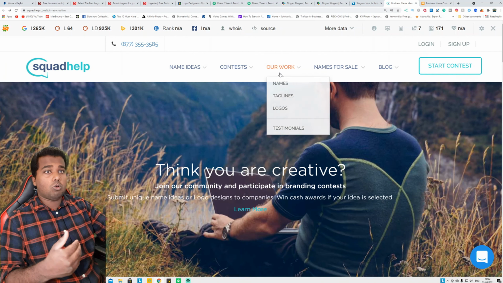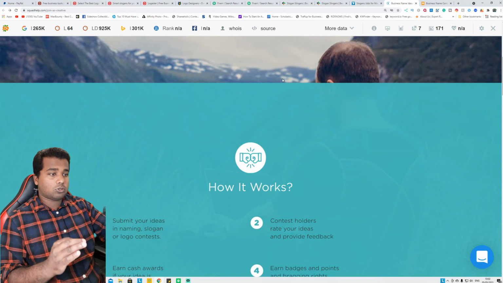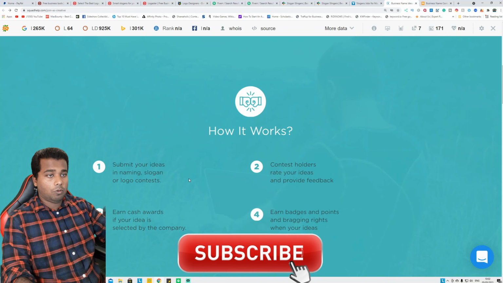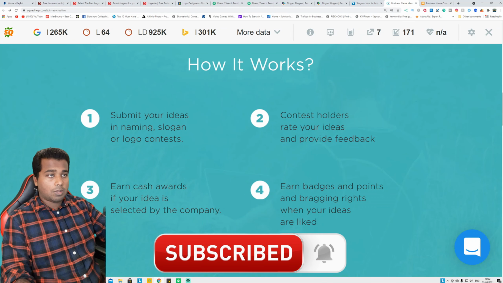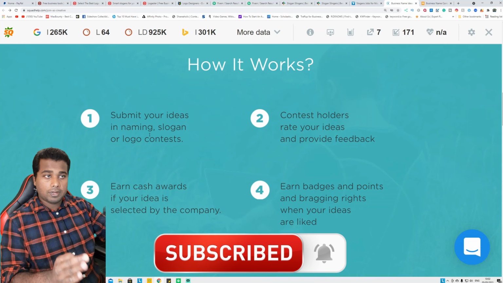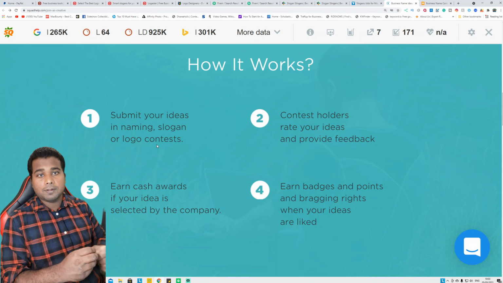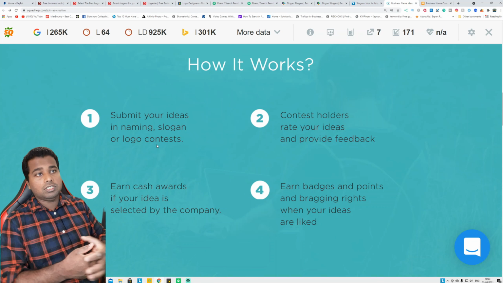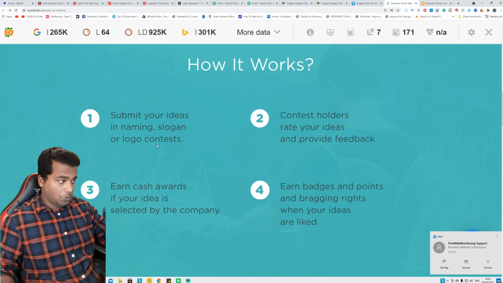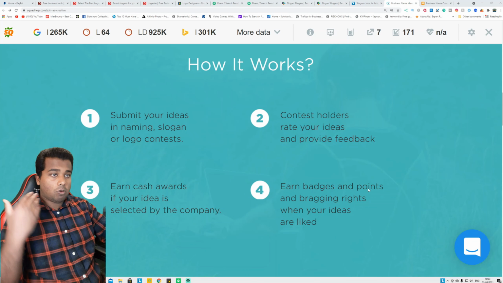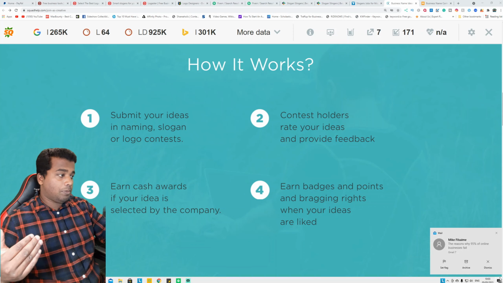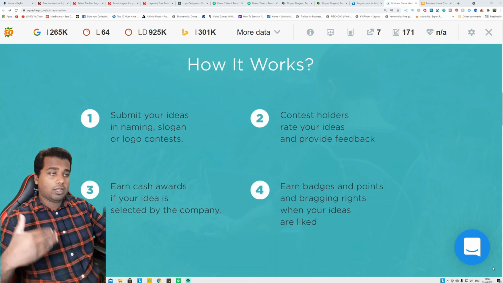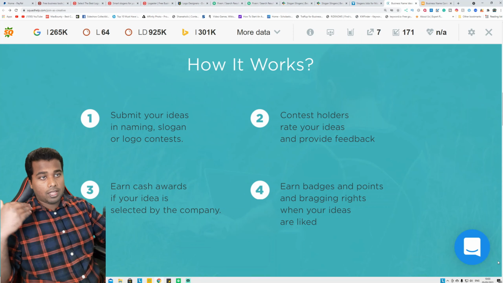Number 5 is called SquadHelp. You can see here SquadHelp has all three combined together. You can see here some ideas, naming companies, slogans or logo contests. All you have to do is, again, there's a contest. Unlike Fiverr, where you just list a gig and the customer comes to you, here the customer has already made a contest. You have to participate. That means you have to give your lowest value for your creativity. Also you have to give a good looking name, logo and slogan, so the people approve